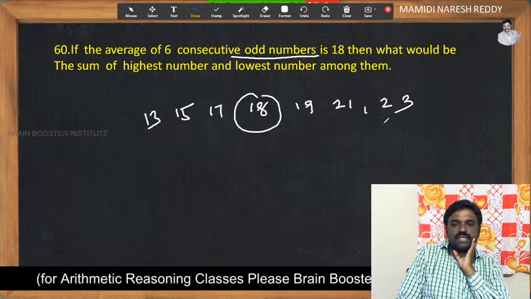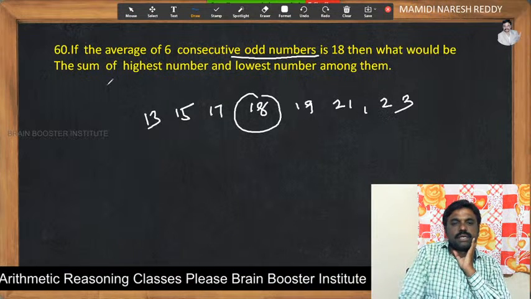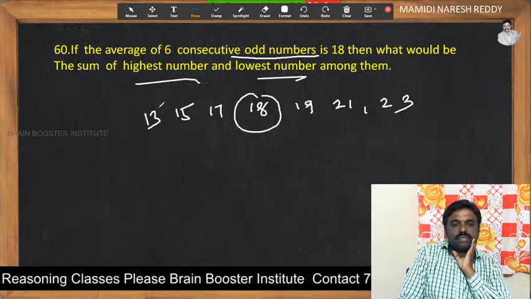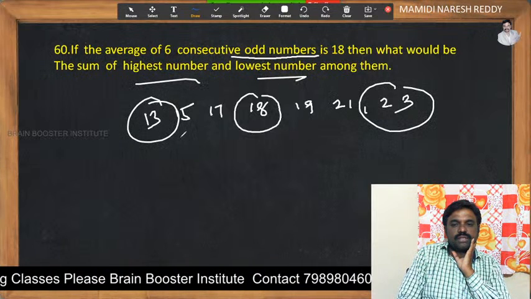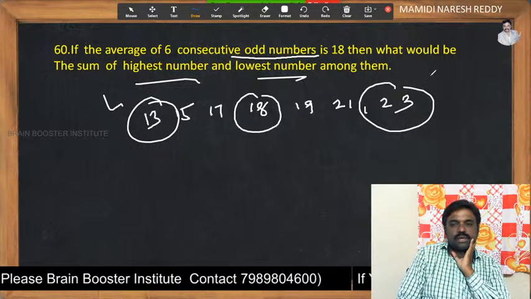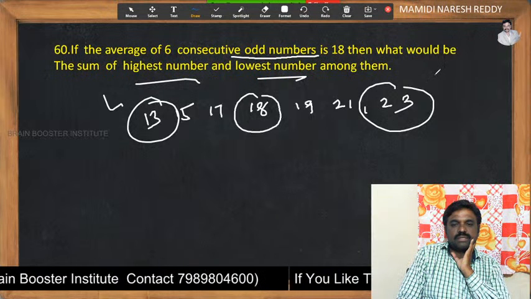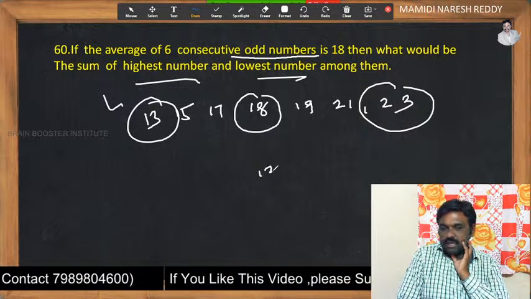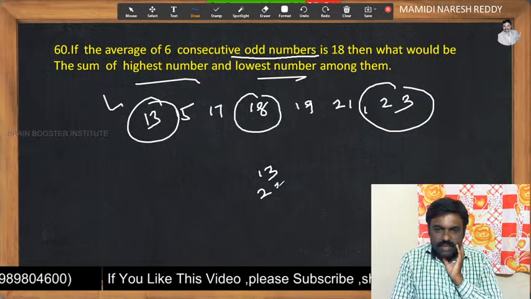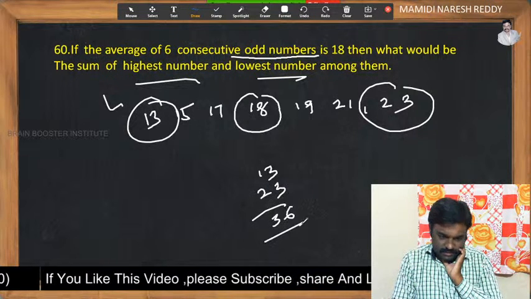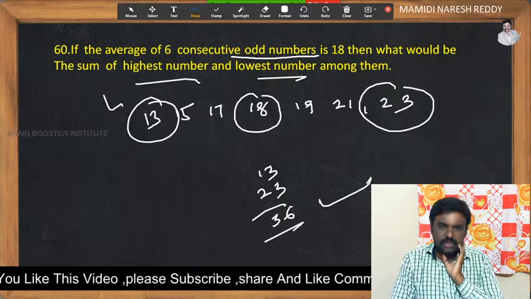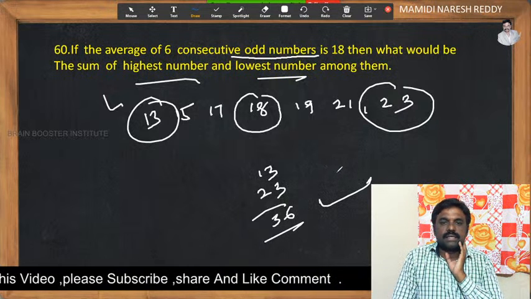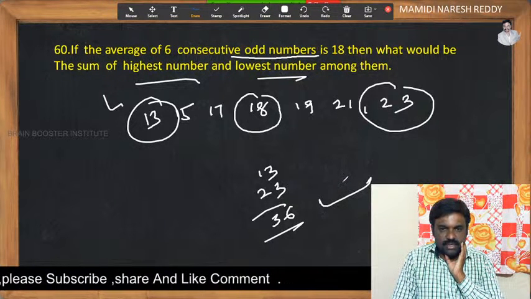These are all consecutive odd numbers. Then the sum of the highest number and lowest number: 13 is the lowest number and the highest number is 23. Just add them. 13 plus 23 is nothing but 36. So 36 is the sum of the highest number and lowest number.